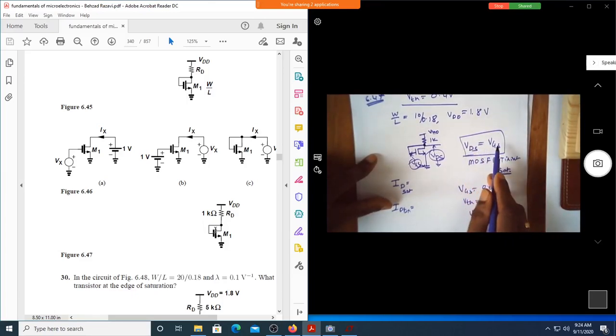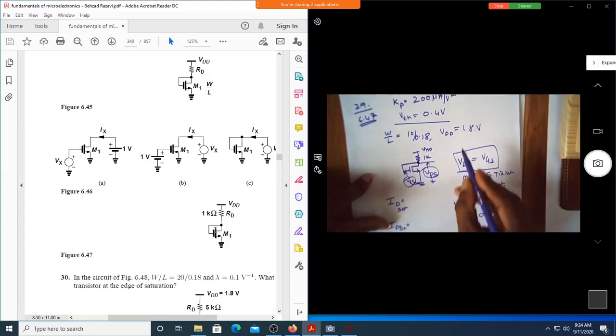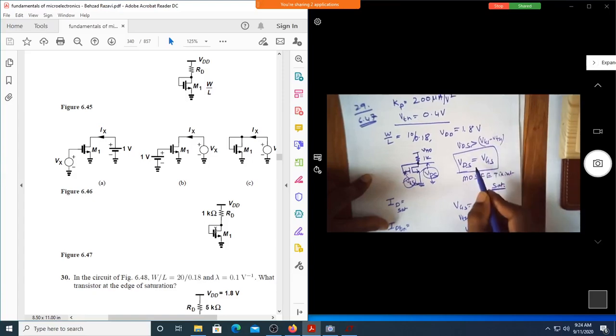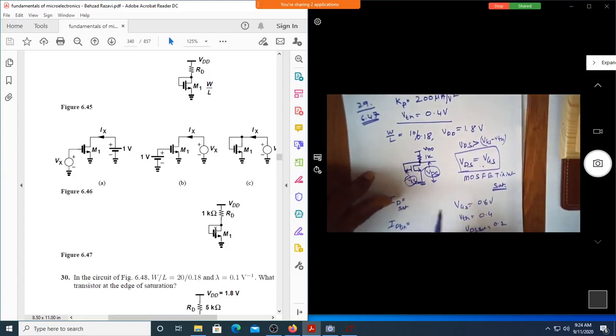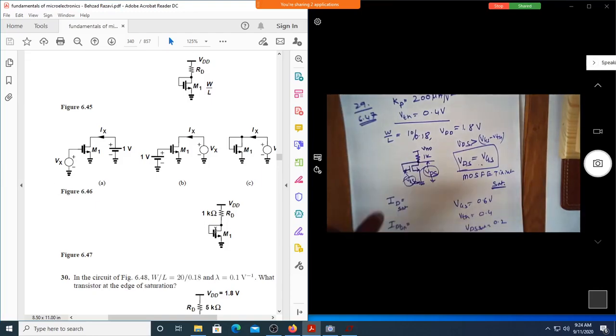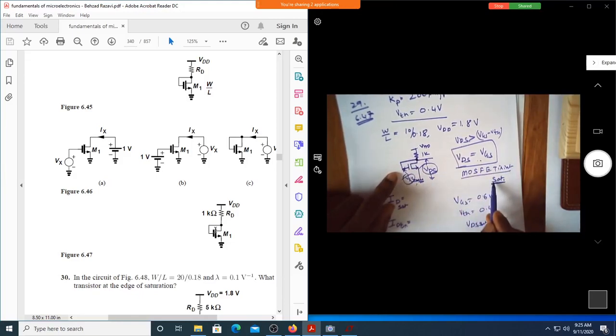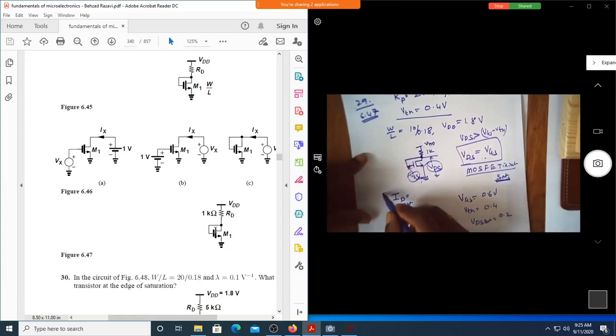Now, when VDS is equal to VGS, does VDS become greater than VGS minus VTH in this case? Yes. Since VDS is equal to VGS, VDS has to be greater than VDS sat. Are you getting it? So if VDS is equal to VGS, we say the MOSFET is always in saturation condition. That's it. So I will use this equation.